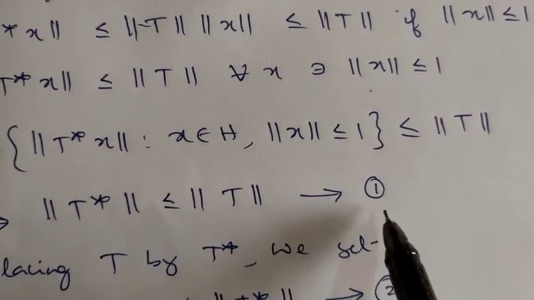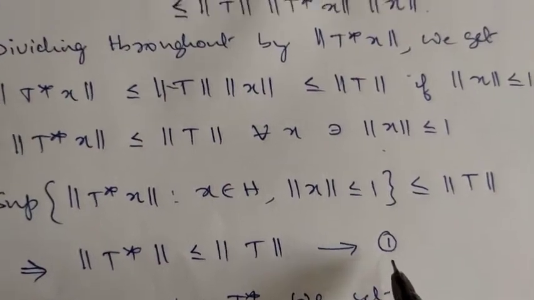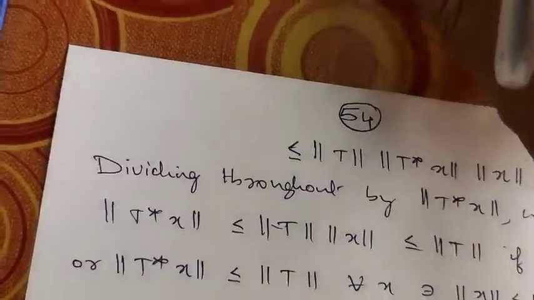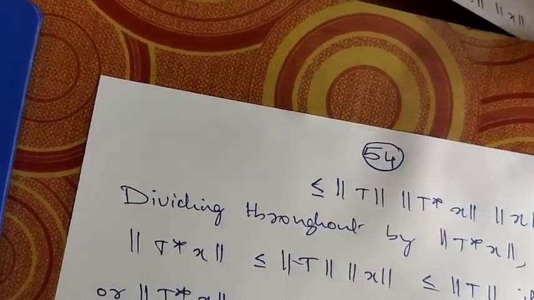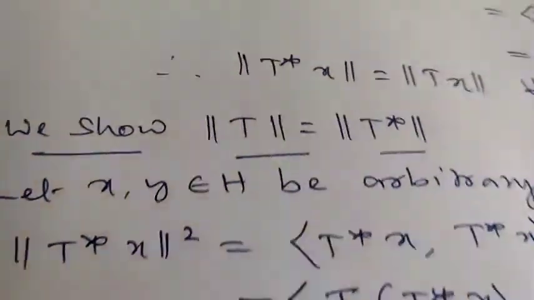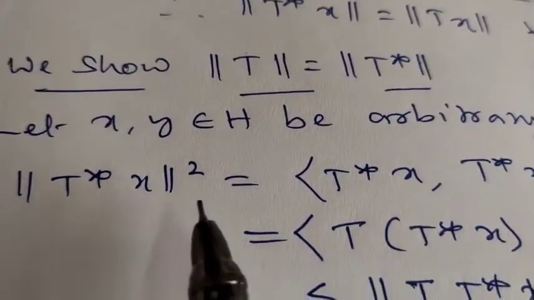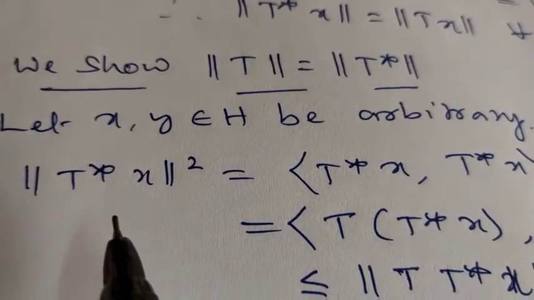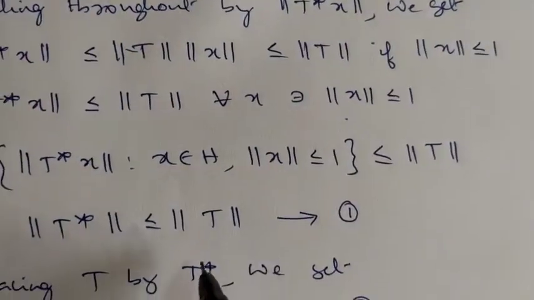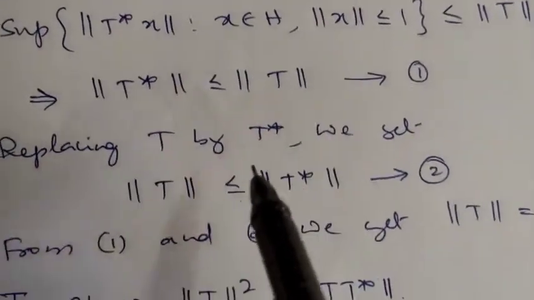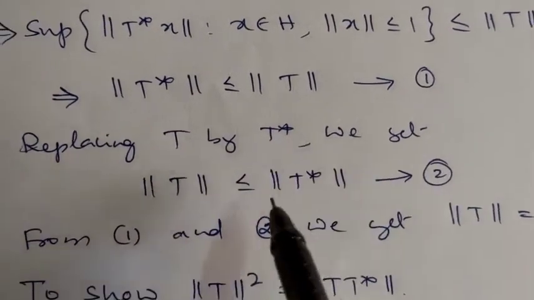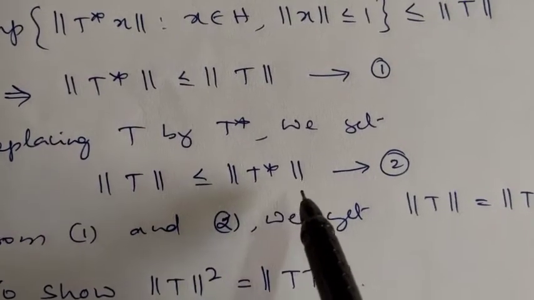Call it number 1. Here we have just considered norm of T star of x whole square. If we consider norm of T of x whole square, then we certainly arrive at the reverse inequality. Replacing T by T star, we get norm of T is less than or equal to norm of T star.